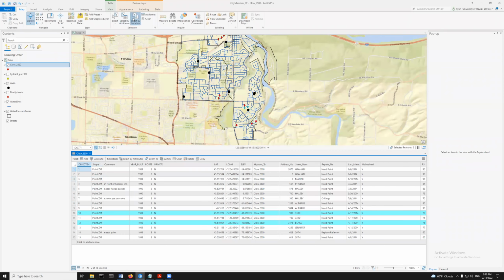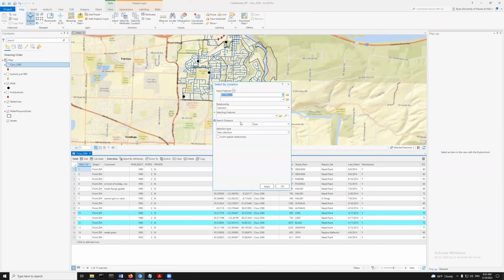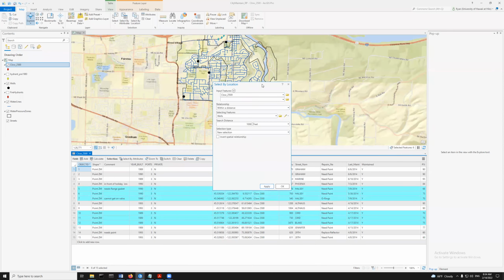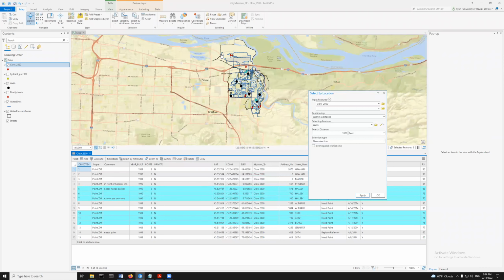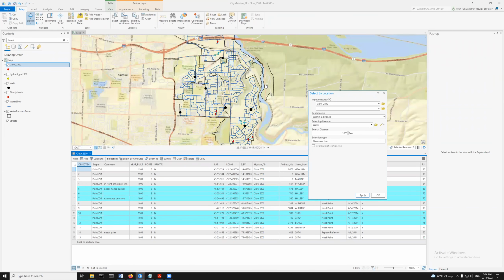I can change this, select by location. And let's say I want it to be within a distance of the wells within 1,000 feet. And I can see that, oh, I'm starting to pick up more, right? So these have now been picked up. These ones which are very far away haven't been picked up. Okay, so I'm going to stop recording here.